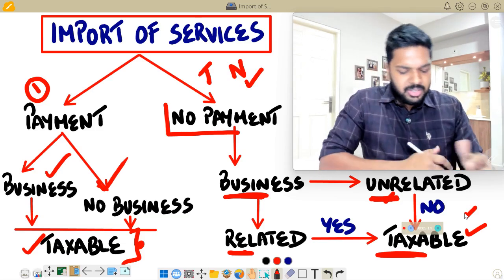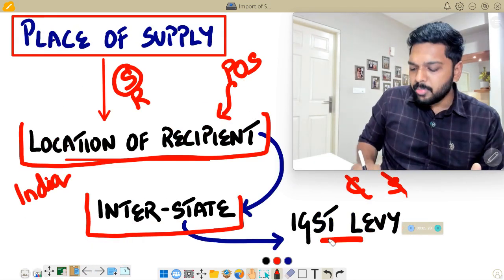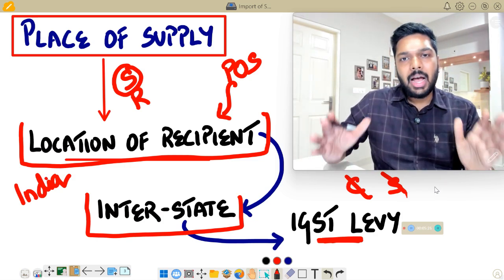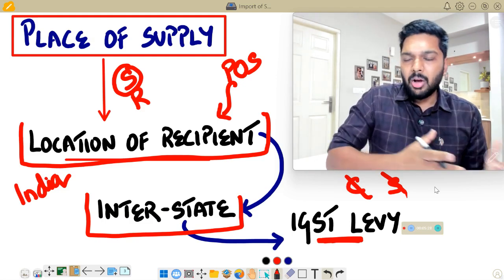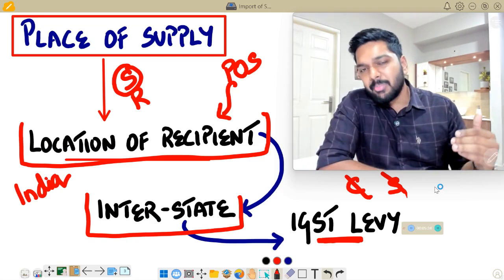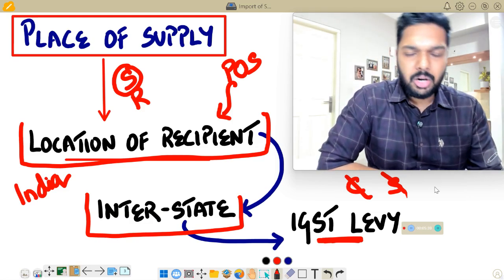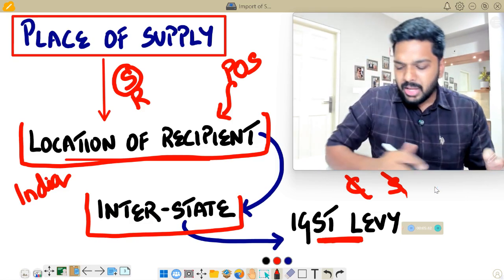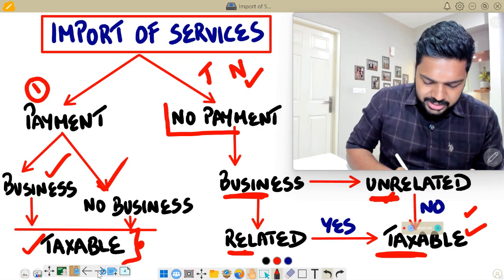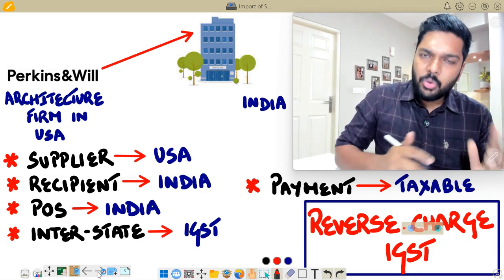So once you find out whether the import of service is a taxable or a non-taxable service, then you look at the leviability of IGST, and then finally you find out on whose head IGST is leviable, whether the supplier is liable to pay or the recipient is liable to pay. So first find out whether this transaction amounts to an import of service, then find out whether the import of service is a taxable service or a non-taxable service, and then you find out whether IGST will be levied or not. So the last question to understand is basically whether IGST will be chargeable in all situations, and if so, who will pay IGST?